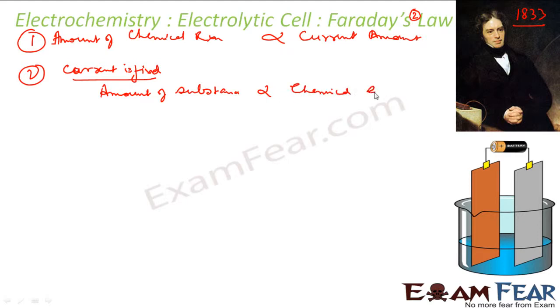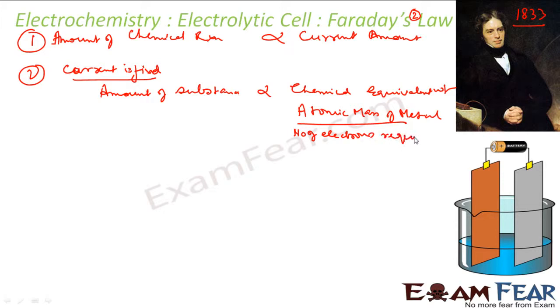Chemical equivalent weight. And what is chemical equivalent? That is nothing but the atomic mass of the metal divided by the number of electrons required to reduce it.